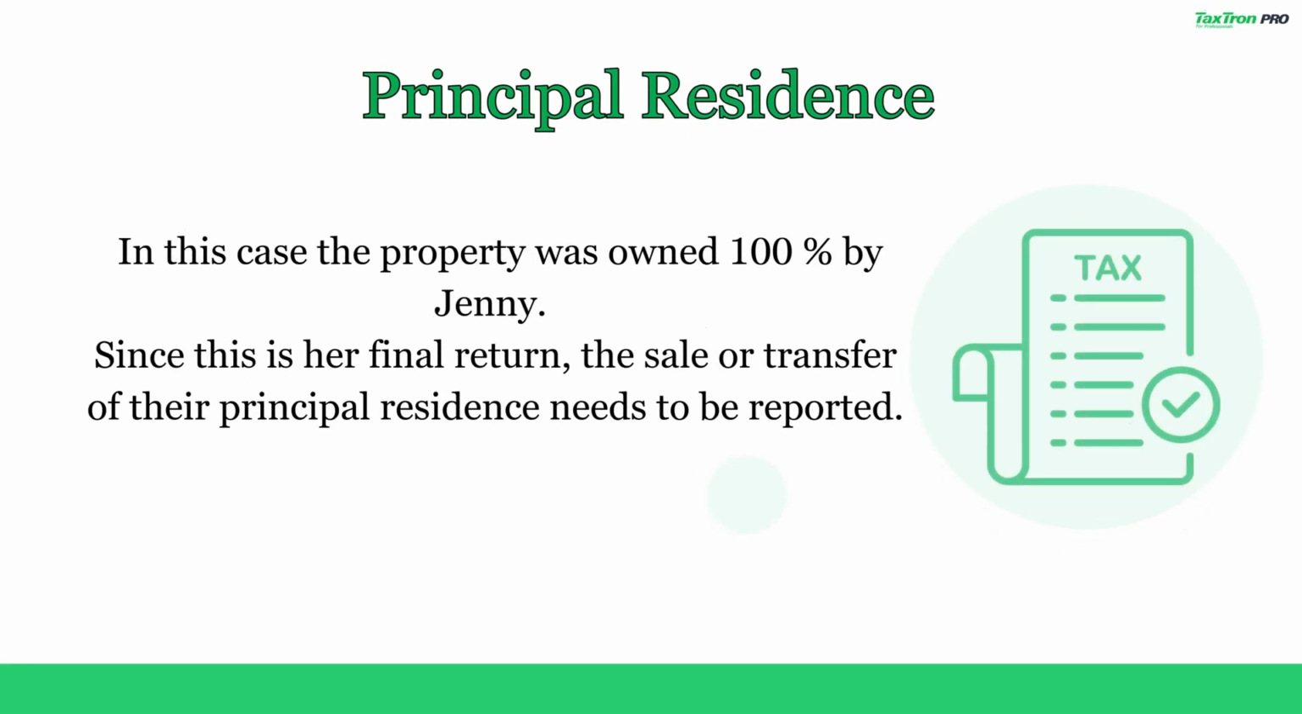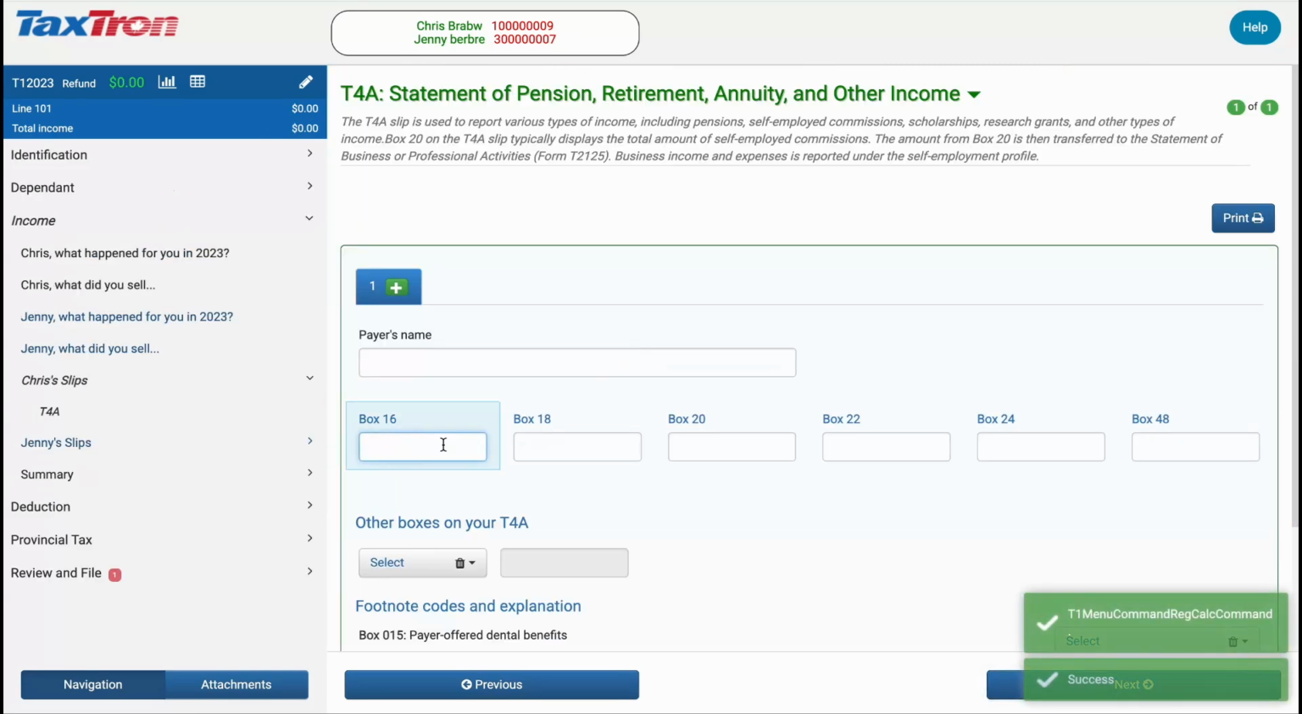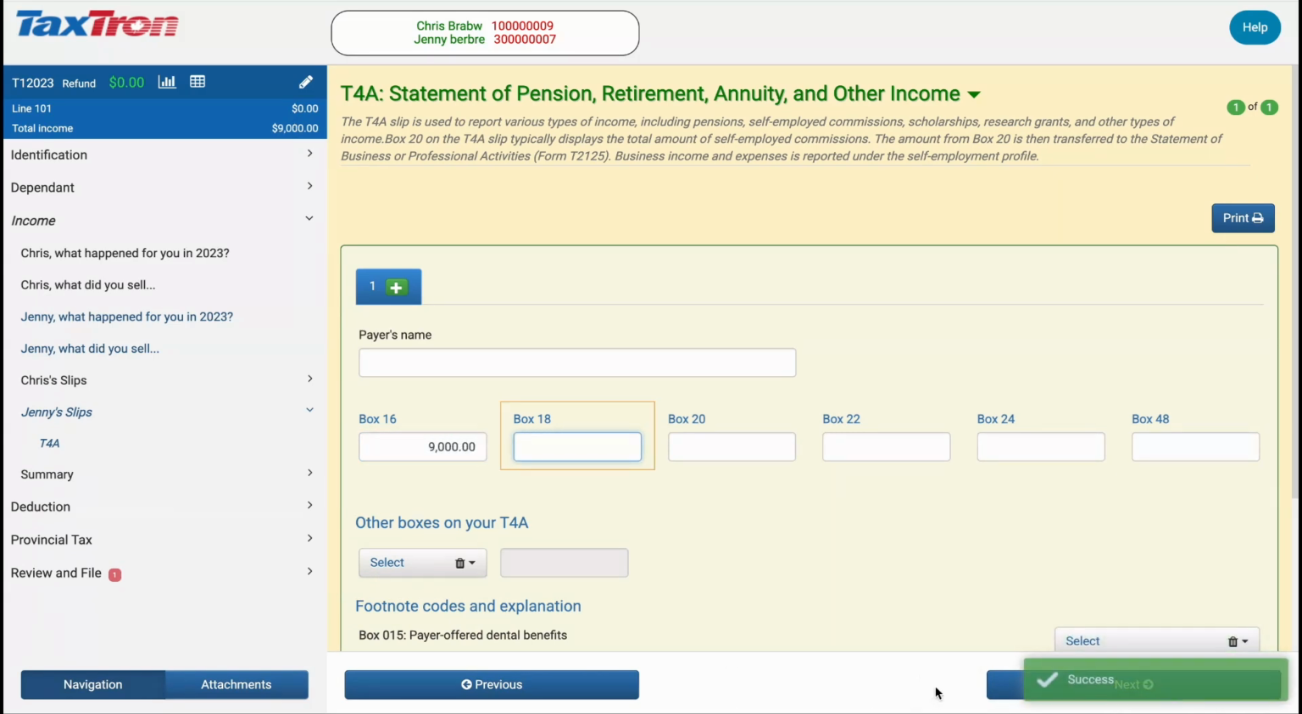In this case, the property was owned 100% by Jenny. Since this is her final return, the sale or transfer of their principal residence needs to be reported. Scroll below and answer yes to in 2023, did you sell your principal residence? Next, if Chris and Jenny had any income, proceed to enter income for both. In this example, I have considered both Jenny and Chris having T4A income, as shown in the video.